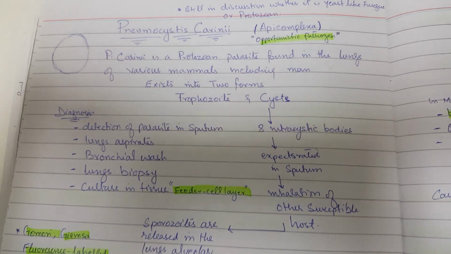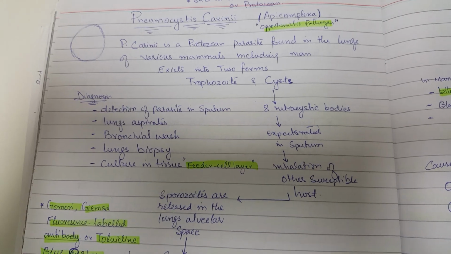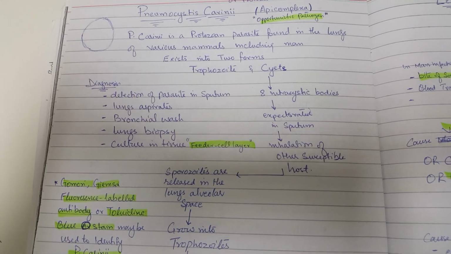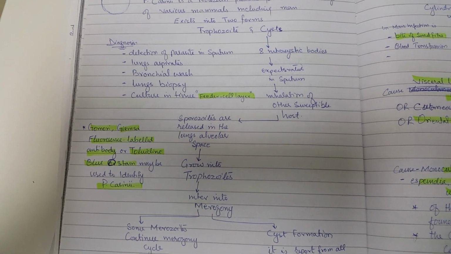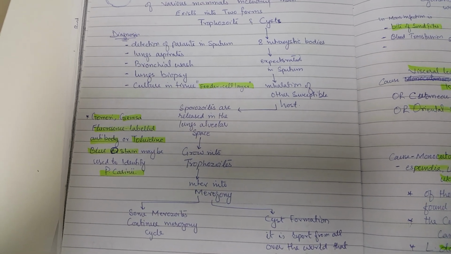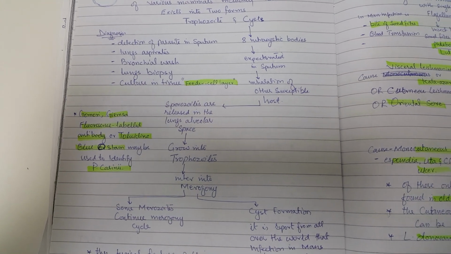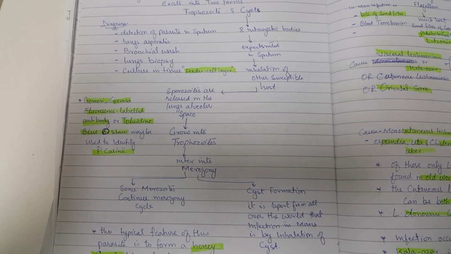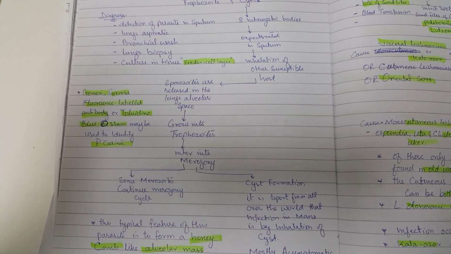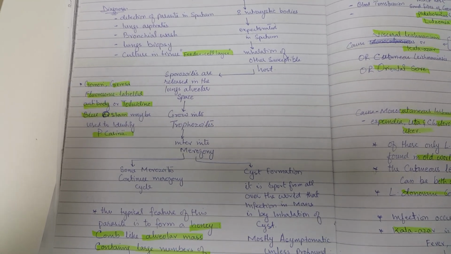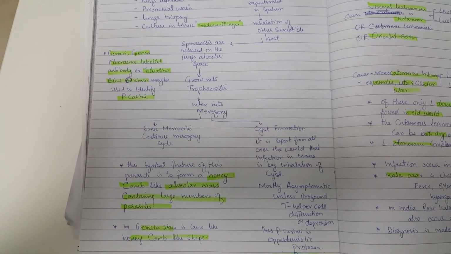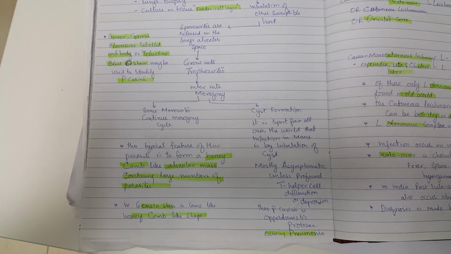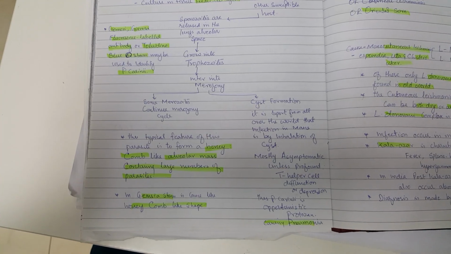On inhalation by other susceptible hosts, sporozoites are released into the alveolar spaces, grow into the trophozoite, and enter into merogony. Some of the merozoites continue the merogony cycle while others are involved in cyst formation. It is reported from all over the world that infection in man is by inhalation of cysts, and most are asymptomatic unless there is profound T helper cell depression, when P. jirovecii is an opportunistic protozoan causing pneumonia.